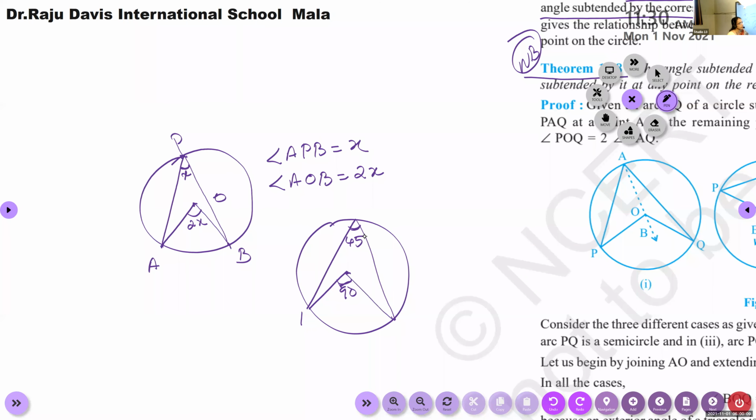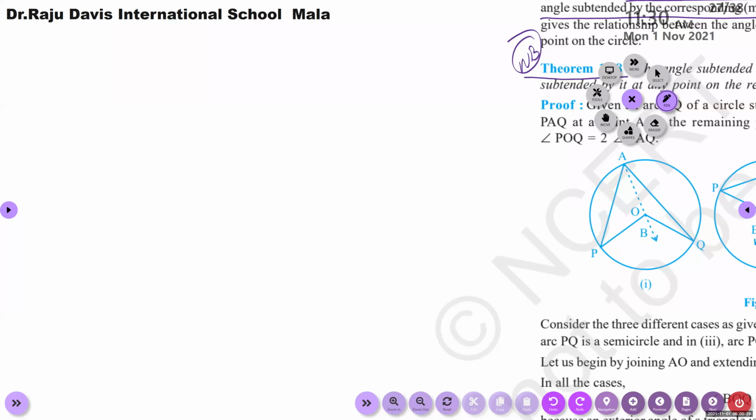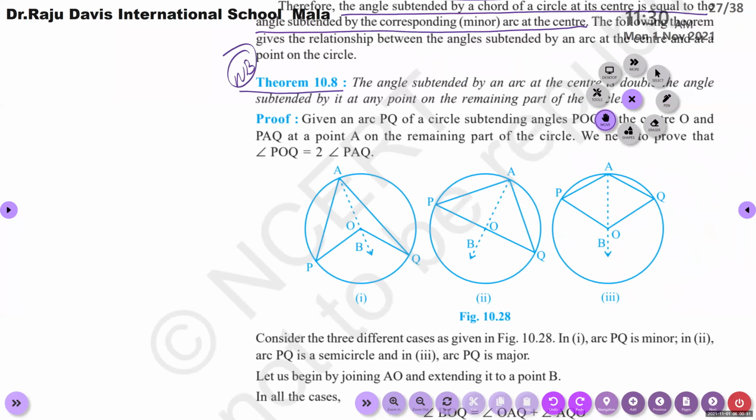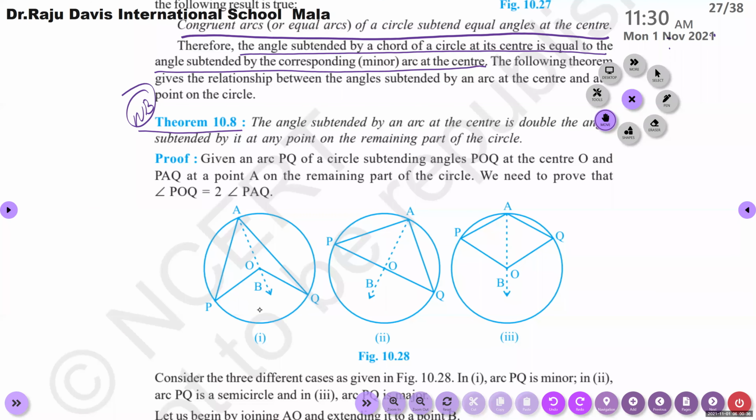Did all of you understand the theorem? Can I start the proof? It is very important. Proof is very important, you have to study. Did you understand what the theorem says? And should we draw the circle? Wait, that I will explain. Is that clear, all of you? Yes, sir. Okay, now write the proof.